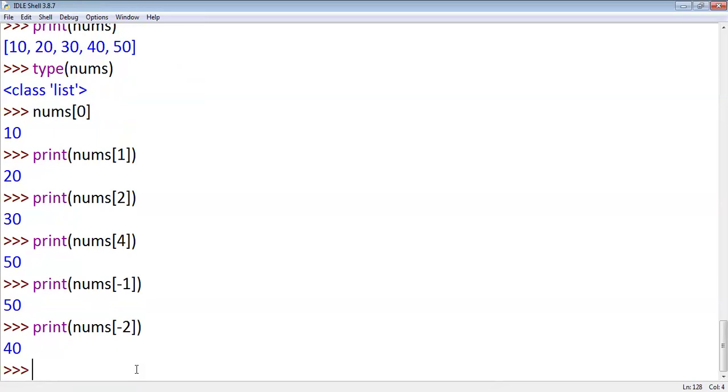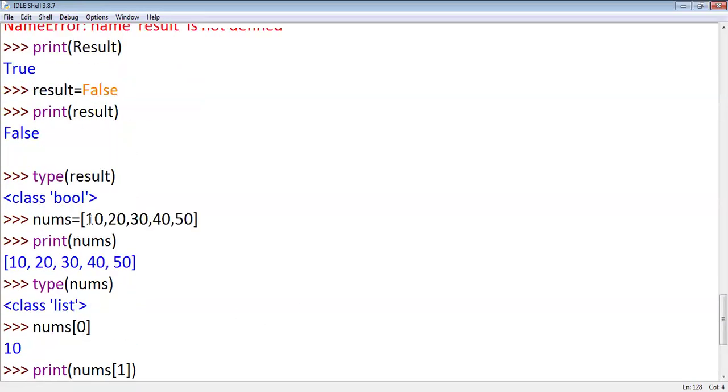Yes, sir. Now, one more point I have to cover. What is a list? Here, all the elements belong to the same collection, all the elements are of the same type. But in the case of a list, all elements need not be of the same type. One may be integer, one may be string, another may be a real number, other may be a complex one, or other may be a Boolean data type. It may be any data type, right? But in this case, all the elements are of the same type, right?